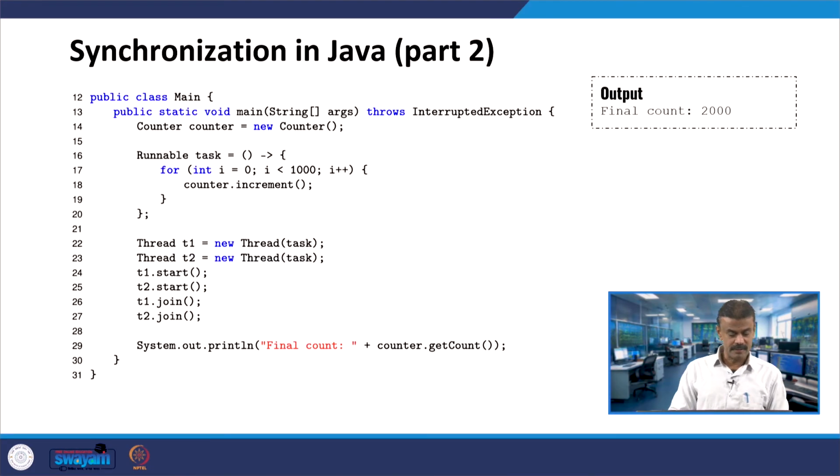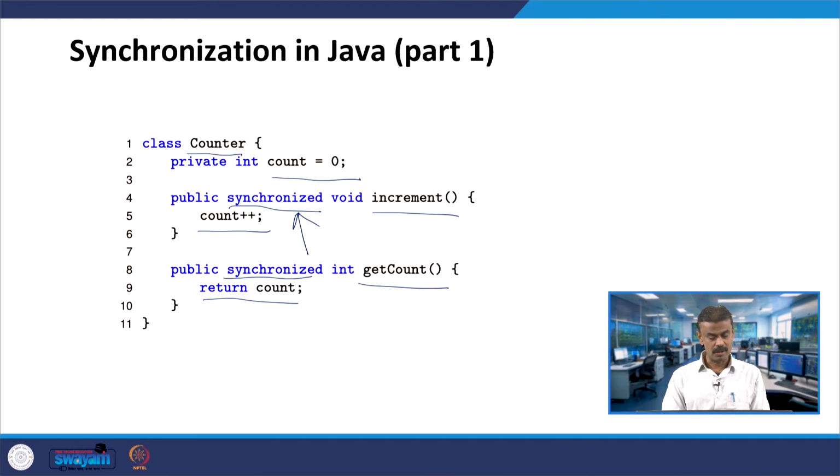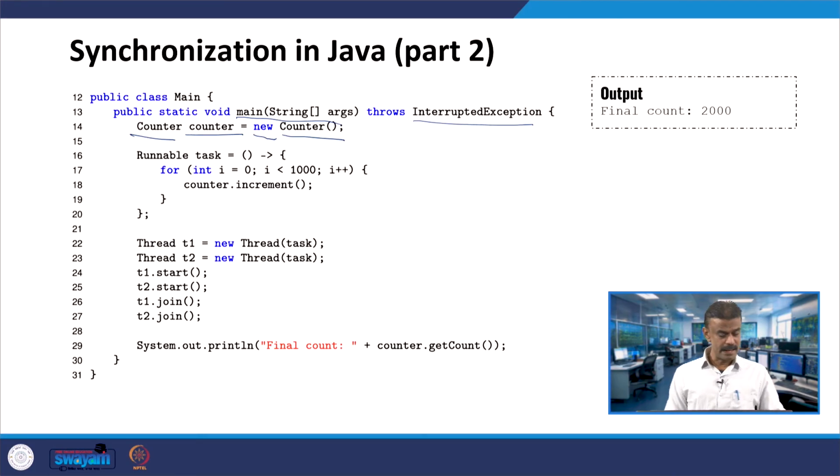Now we will go to the driver class. In the driver class you have the main method, which for the safer side throws InterruptedException, so if any exception occurs it will throw the exception. Now you have a Counter object; the class is Counter, and memory will be allocated with the Counter constructor. When I create this, the Counter constructor will be called. We do not have any default, so we will proceed further. Here at line number 16, this is nothing but the lambda expression in Java.